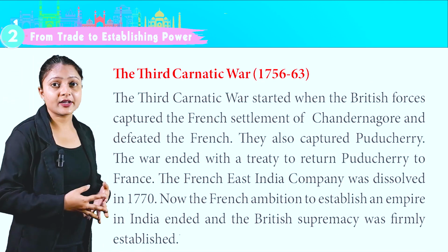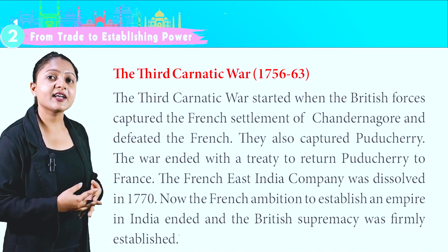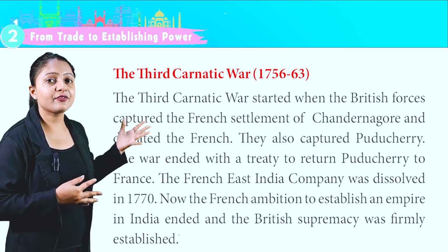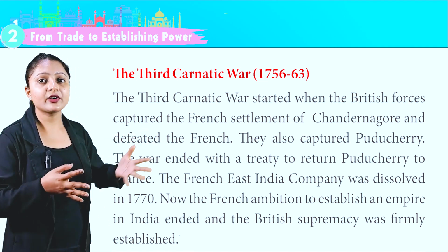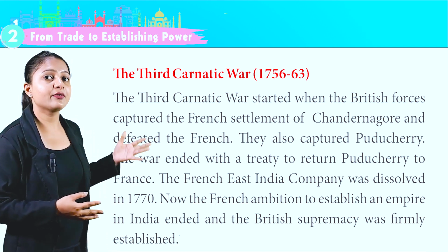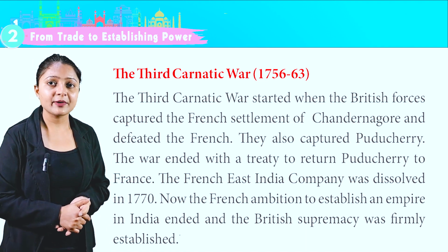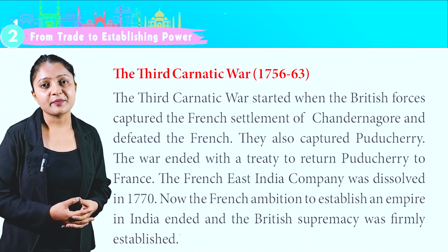The Third Carnatic War, 1756 to 63. The Third Carnatic War started when the British forces captured the French settlement of Chandernagar and defeated the French. They also captured Puducherry. The war ended with a treaty to return Puducherry to France. The French East India Company was dissolved in 1770. Now the French ambition to establish an empire in India ended and the British supremacy was firmly established.